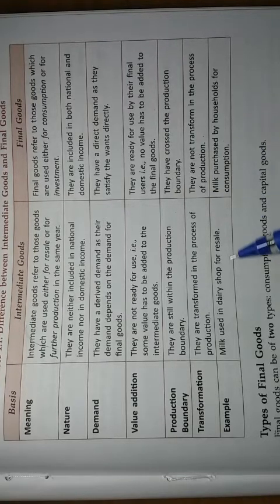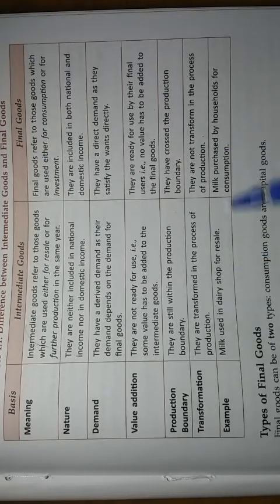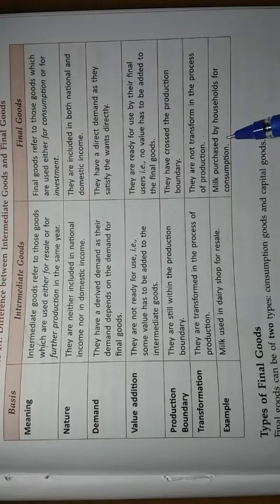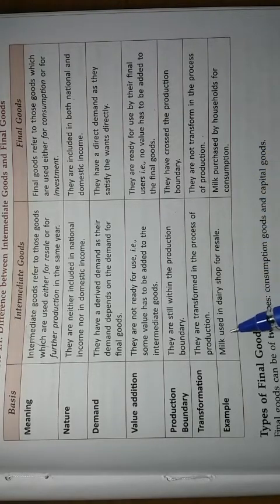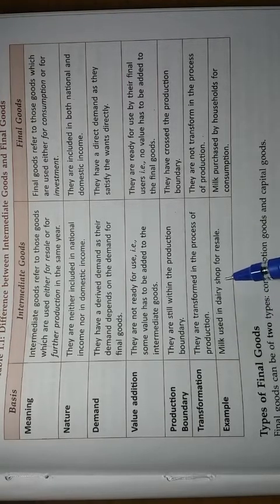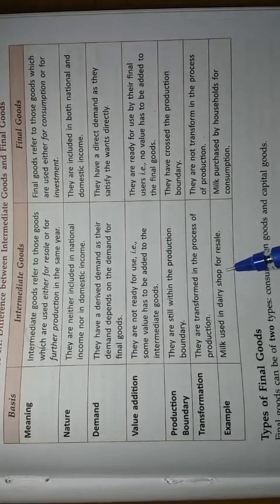So when the milk is purchased by a household, it will be a final good, that is, it will be added to the calculation of GDP. But when the milk is purchased by a dairy, it is not a final good, that means it is not added to the value of GDP. When the product is sold by the dairy, that value of the product will be added to the value of GDP.